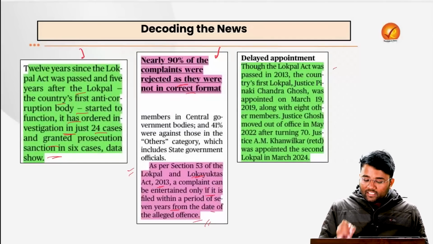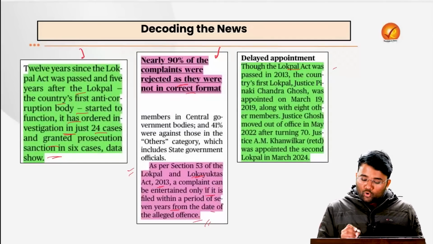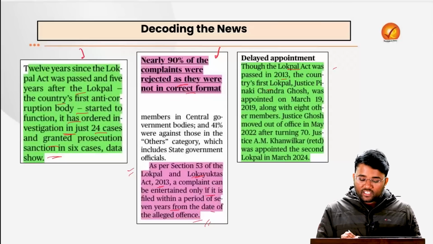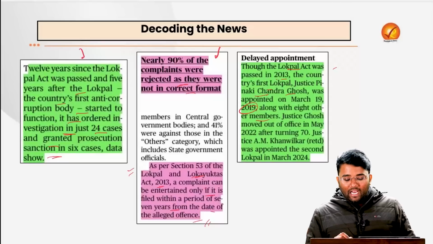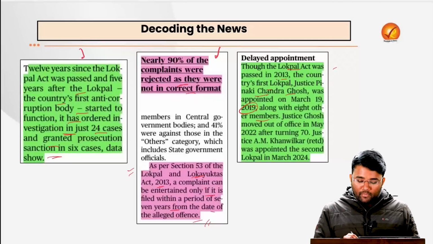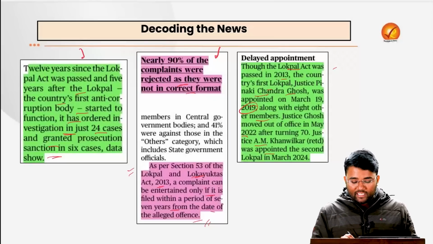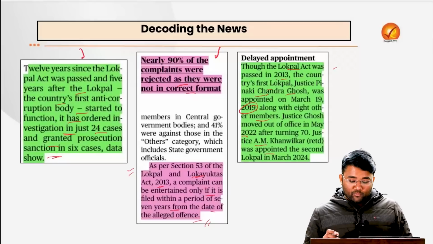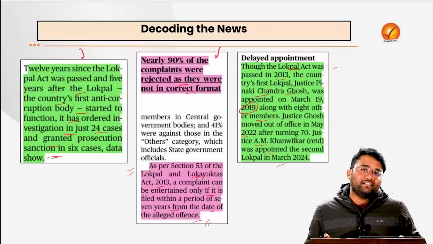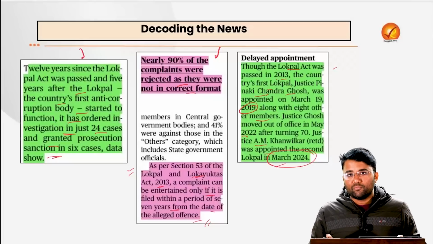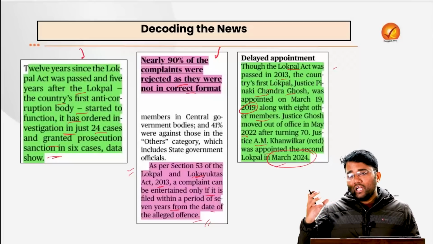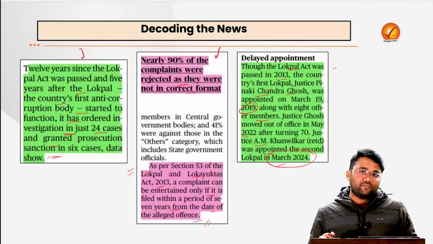And also there has been delay in the appointment, as the Lokpal Act was already passed in 2013. The country's first Lokpal, Justice Pinaki Chandra Ghosh, was appointed on March 19, 2019 along with 8 other members. And Justice Ghosh moved out of office in May 2022 after turning 70. And Justice A.M. Khanwilkar, a retired Justice of the Supreme Court of India, has been appointed as the second Lokpal in March 2024. And there are other issues which are plaguing the office of Lokpal. For example, there are still a lot of vacancies in the office of Lokpal.